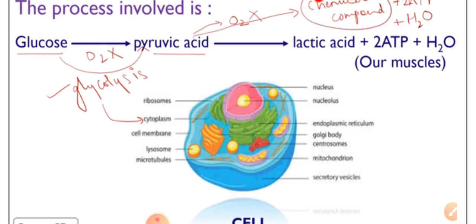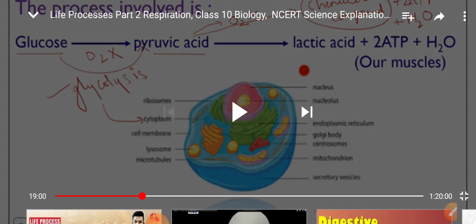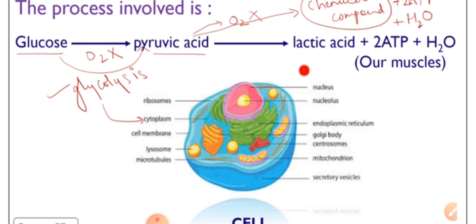Lactic acid gets accumulated inside our muscles whenever you do heavy work, best seen in sportspersons. When they suddenly start their practice in the first session, lots of lactic acid gets accumulated, and their muscles get cramped very easily. That muscle cramp is because of the presence of lactic acid.